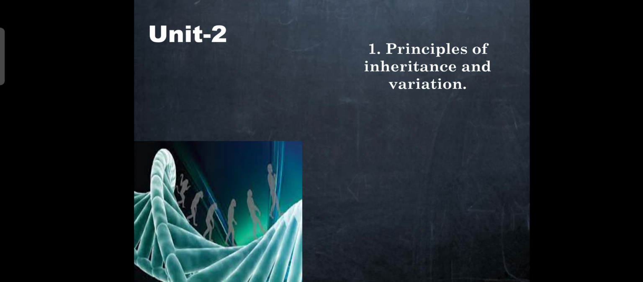There are around 4 types of laws here: law of dominance, law of recessive, law of independent assortment, law of segregation.